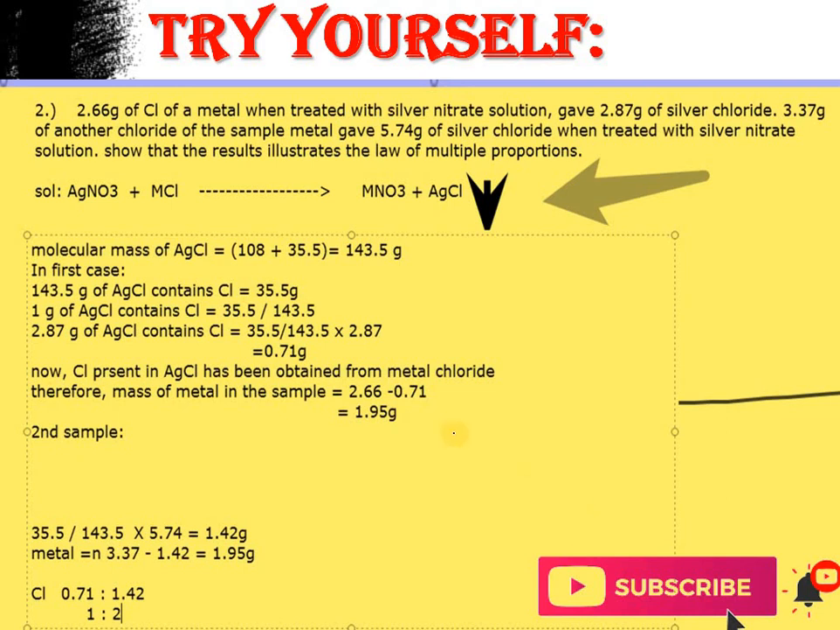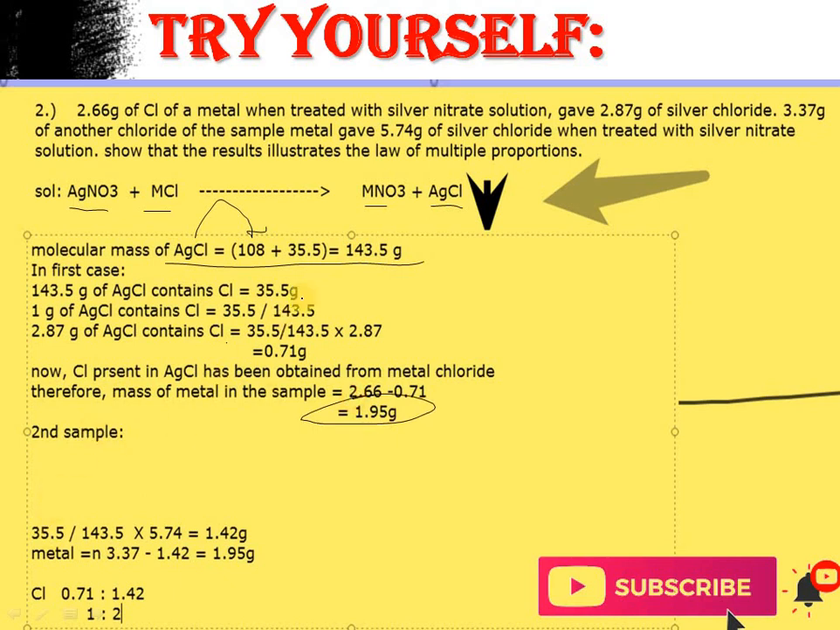So this is the way you can do it. Firstly write the reaction: AgNO3 with metal chloride gives metal nitrate and AgCl. So the molecular mass of silver chloride, we know the mass of silver is 108, the mass of chlorine is 35.5, we get 143.5. In the first case, 143.5 gram of silver chloride contains chlorine 35.5. 1 gram will have this divided by this, and 2.87 will have this divided by this multiplied by this, 0.71 gram. So we can say the chlorine present in the silver chloride has been obtained from the metal chloride, therefore the mass of metal in the sample is 2.66 minus 0.71. So we get the mass of the metal here.